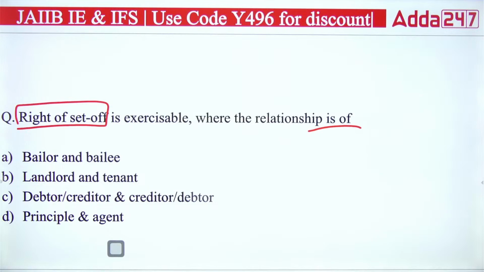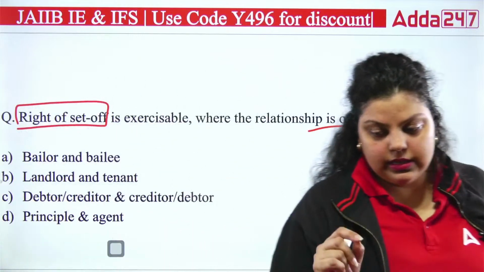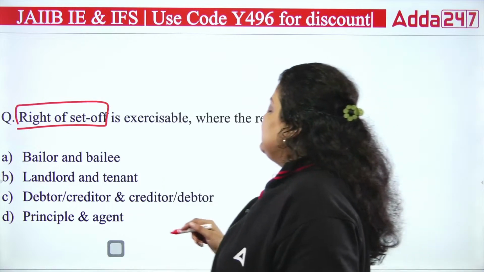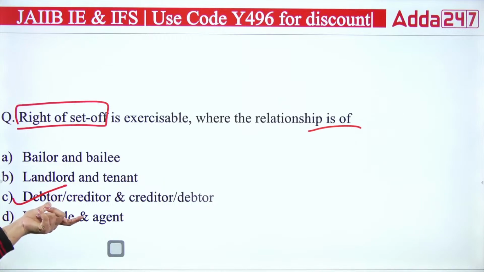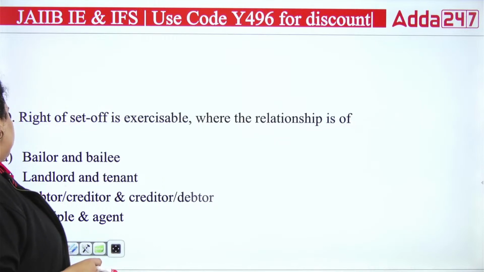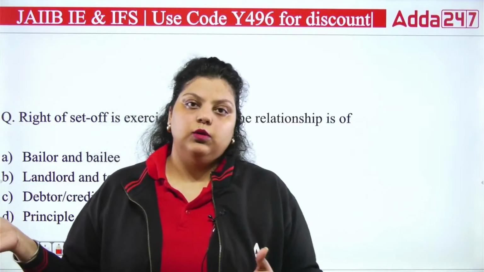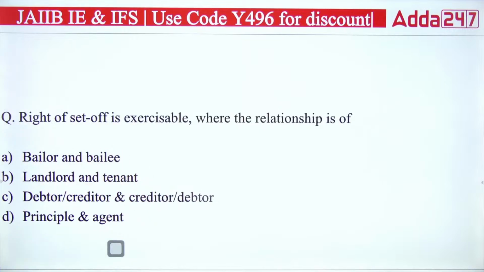So out of these relationships, in which relation can the right of set off be exercised by the bank? And the right answer is your C. In case of a debtor-creditor and creditor-debtor relationship, the bank can perform the right of set off, in which banks take funds from one account of a customer and adjust them in another account of the customer. So when the customer has two accounts, one credit, one debit, then the bank performs the right of set off. So the right answer is C.